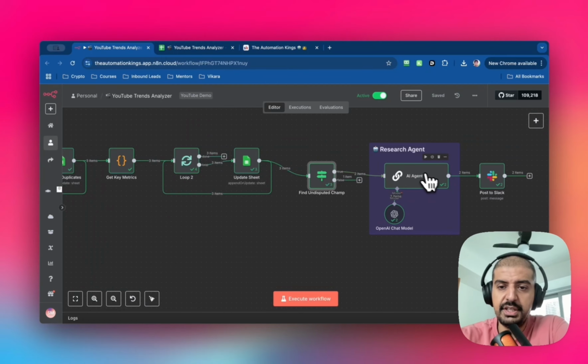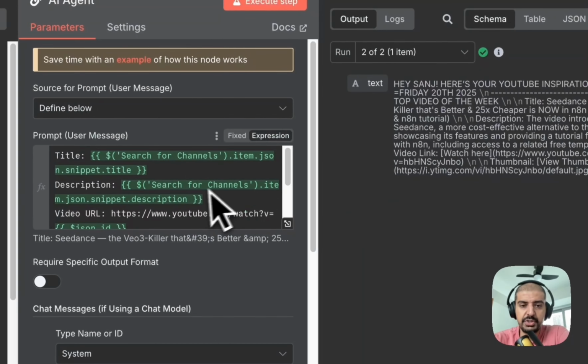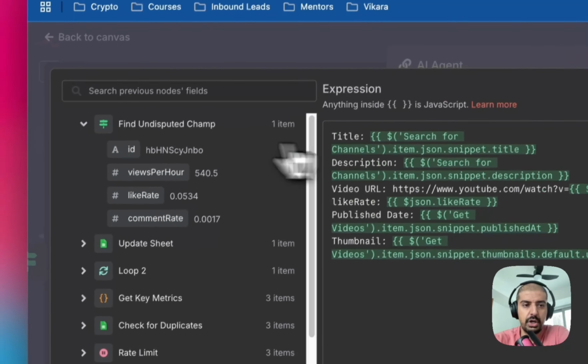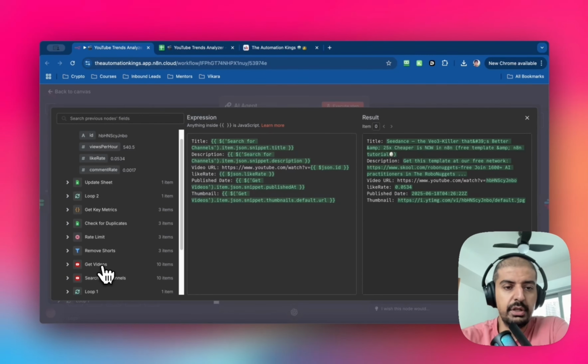And then I've got the next node here, which is an AI agent. So let me just go inside of here. So for the prompt, the source of prompt, I've just given it these fields, which are coming in from the previous node here, which is get videos.